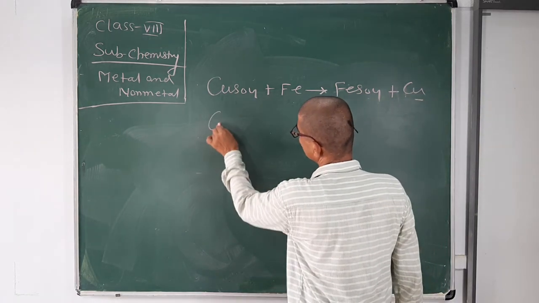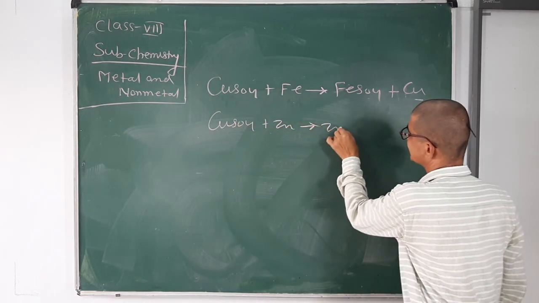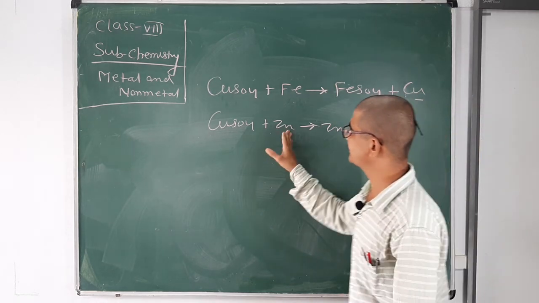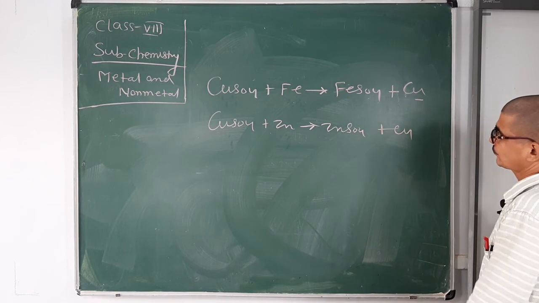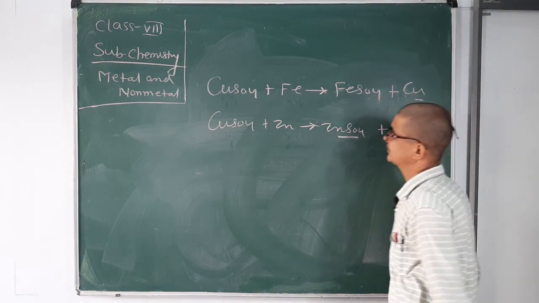Now, copper sulfate reacts with zinc to form zinc sulfate and copper. In the same way, zinc is more reactive than copper, so copper is displaced by zinc to form zinc sulfate.